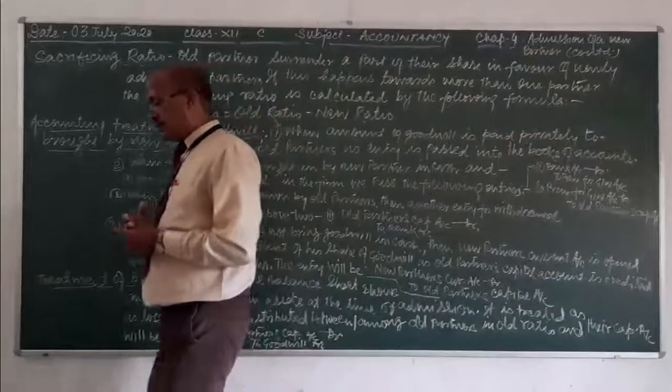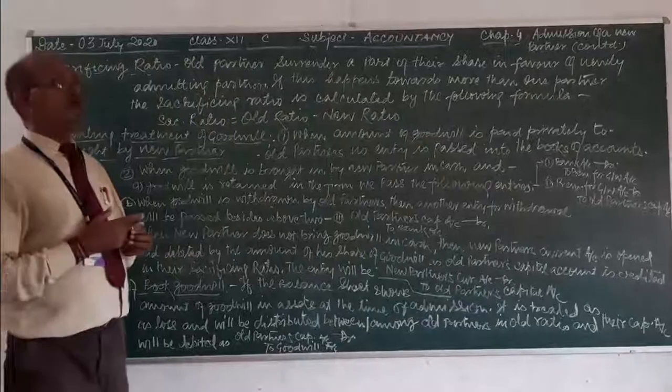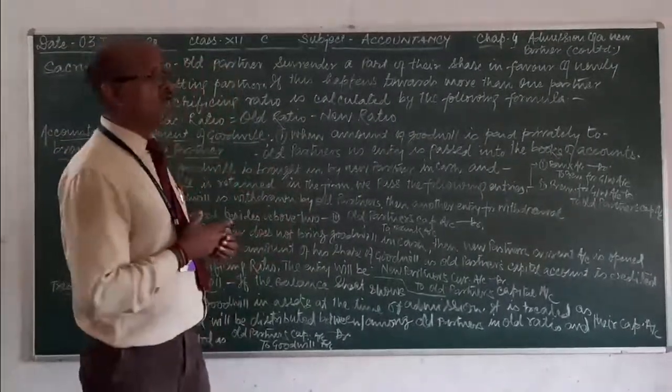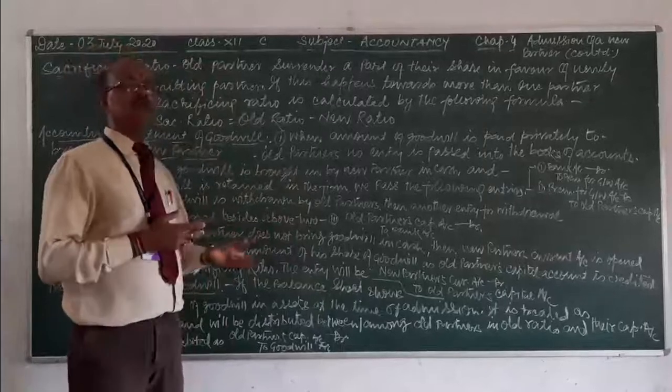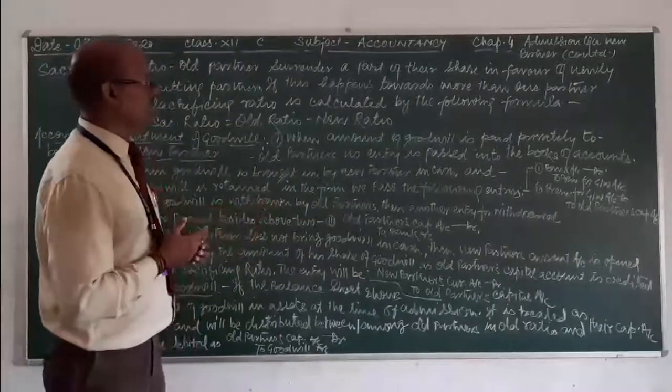The question arises, the sacrifices are done by the old partners, then what will be the reimbursement, the remuneration or the reward for that sacrifice?